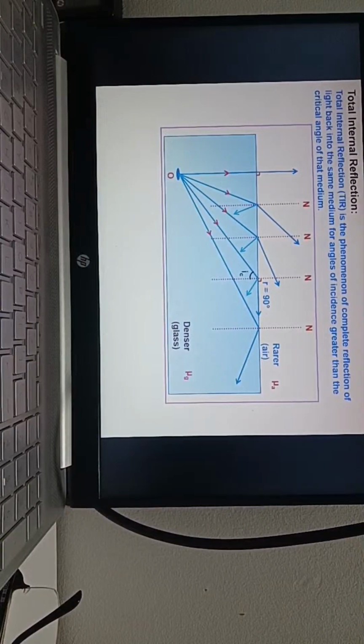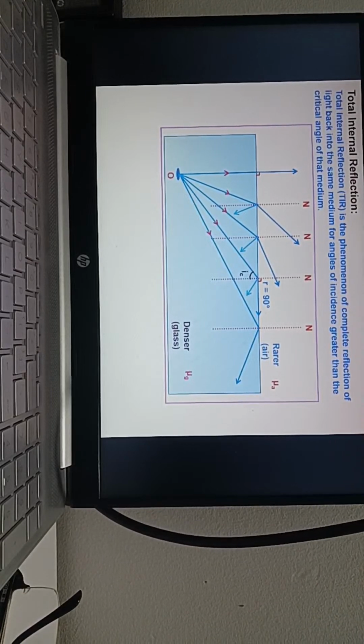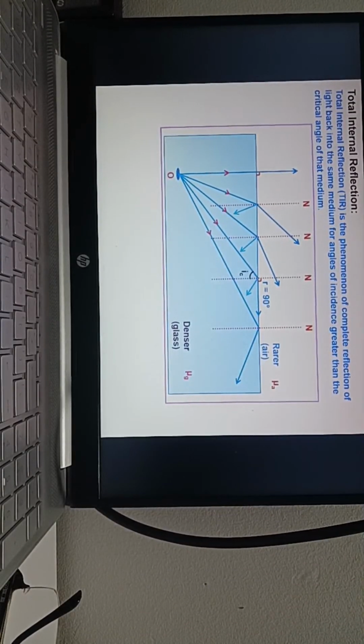Tell me what is total internal reflection? Total internal reflection is a phenomenon of complete reflection of light back to the same medium for angles of incidence greater than the critical angle of the medium. If it is greater than the critical angle, it will bounce back in the same medium. Light will not go out.